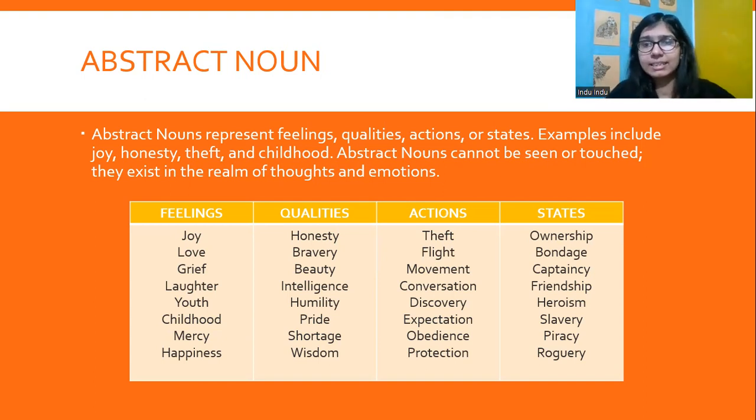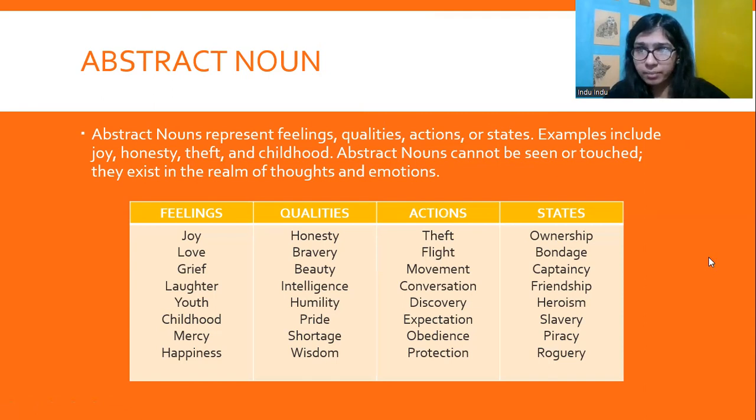Now we have states, that is ownership, bondage, captaincy, freedom, heroism, slavery, piracy, roguery. These are states, states of being, states of thoughts and emotions. For example, we talk about dictatorship or democracy. It again is a state. It's an abstract noun. It's a state.